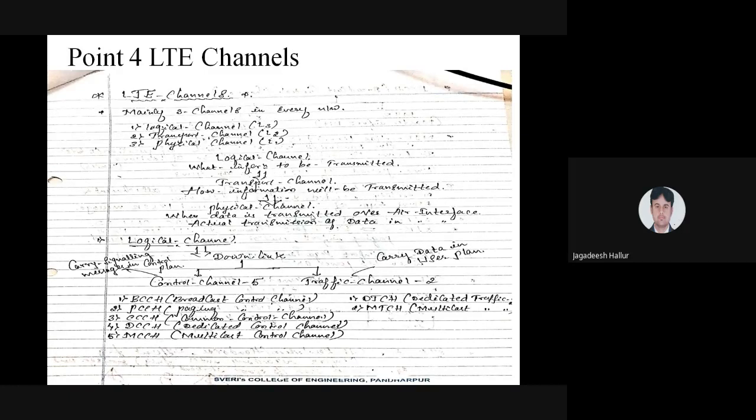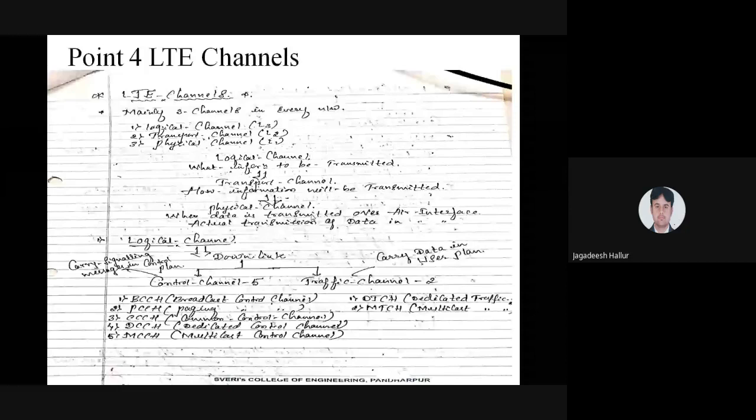This is the explanation of the channels we are using. One is logical, second is transport, and third is physical. Logical is what information has to be transmitted. Second, transport is how the information has to be transmitted. The physical is where data has to be transmitted over the air interface. So mainly we have the logical and physical channels, and the logical channel we have already studied in GSM channels.